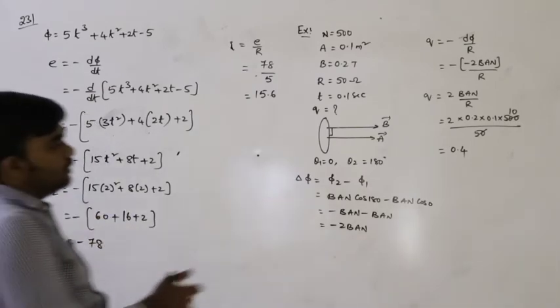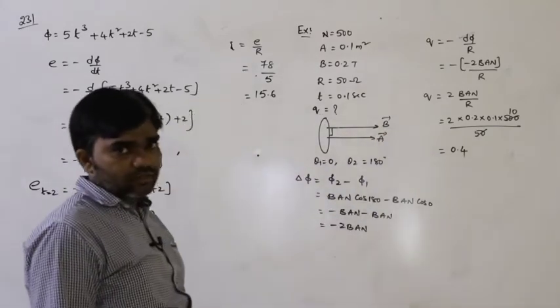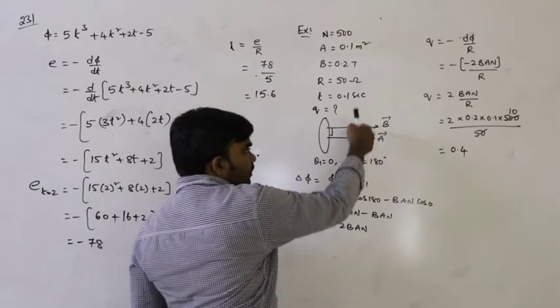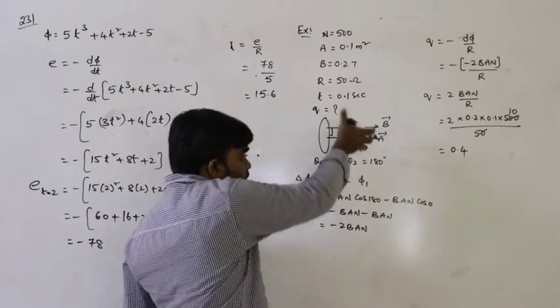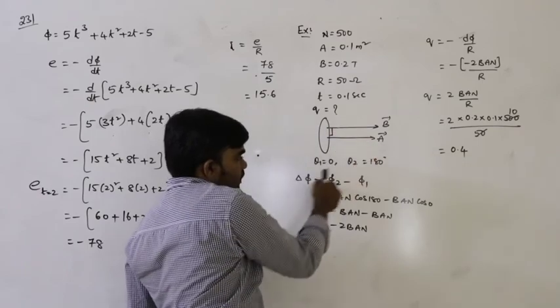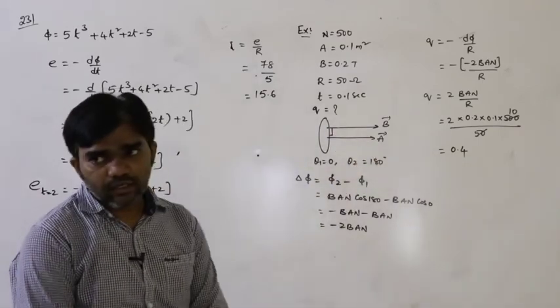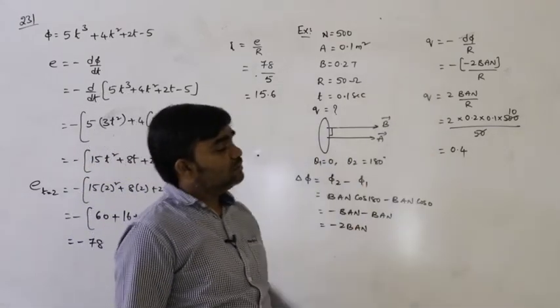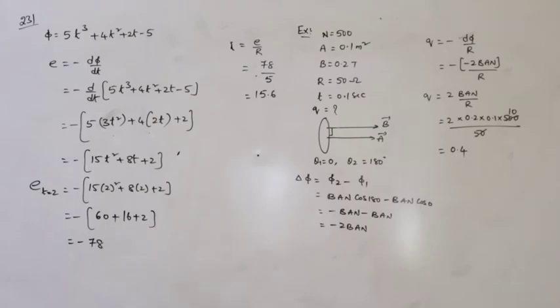So first the face of the coil is placed perpendicular to the direction of the magnetic field. That means here the area vector and magnetic field must be in the same direction, and then it rotates through an angle of 180 degrees. That means theta 2 is equal to 180. Based on that we calculated the change in flux and then the charge induced. Next.